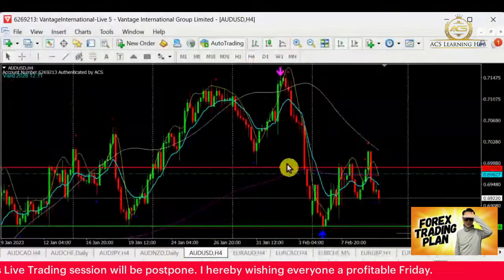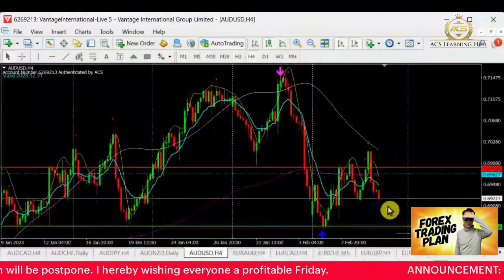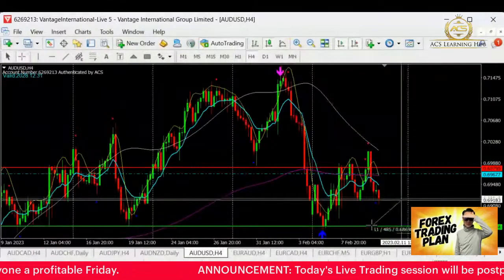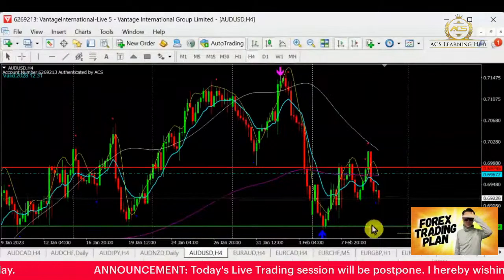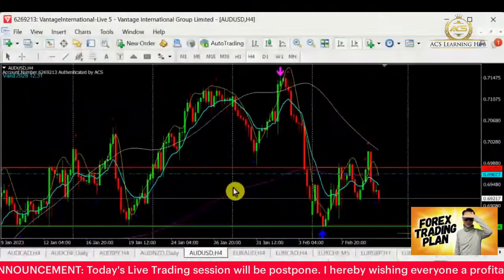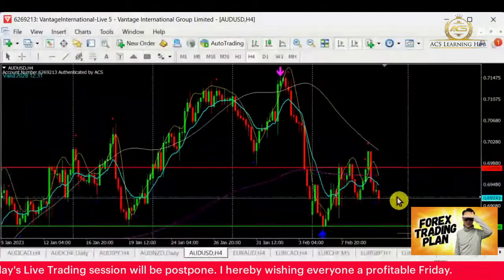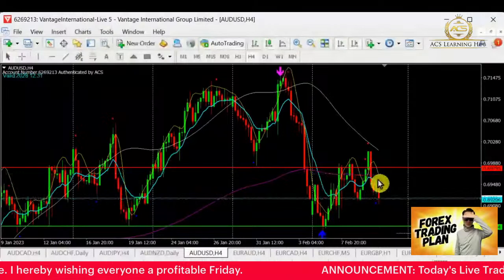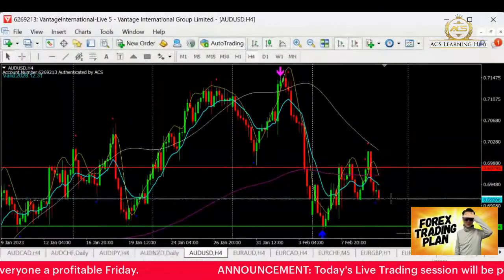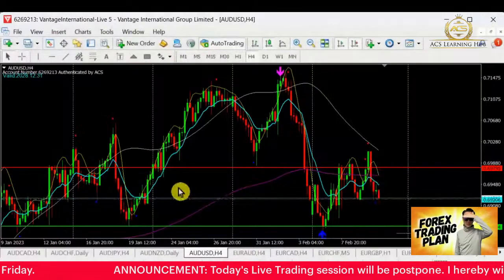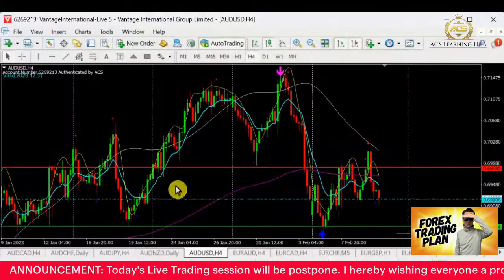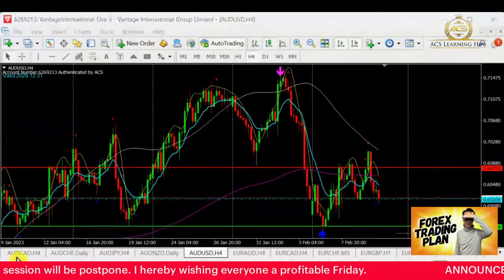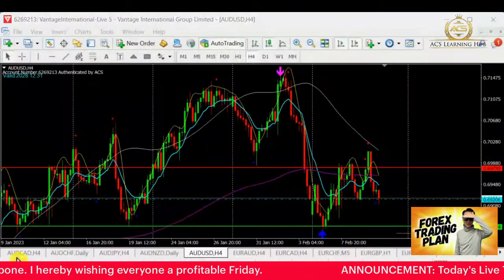As we can see over here, we are still waiting to reach the support level, which we still have about 48 pips to go. I think that's pretty good, but you just need to take note of the support level we have right now. I suggest that on any break of the support and retest, we go for a selling, and then we'll have a good chance. So Aussie dollar, I will put into my watch list. Let's move on.